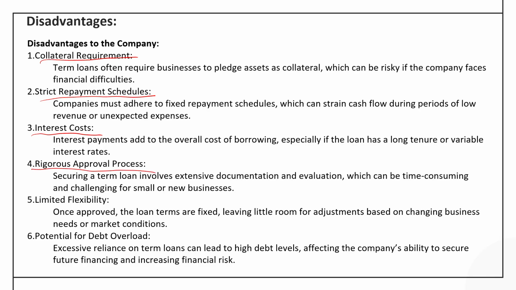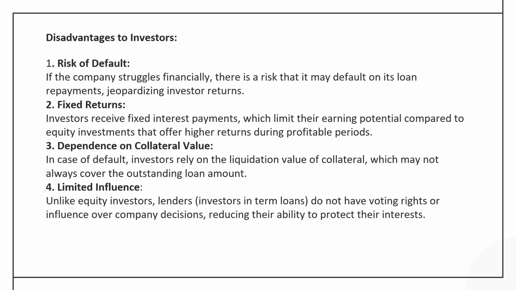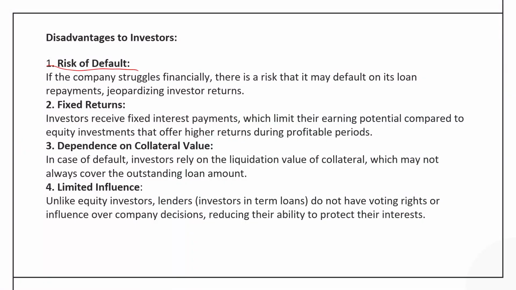And the banks actually follow a very rigorous process for approving the term loan. Then limited flexibility and potential for further debt. It is also not possible in case the company is already overburdened with the term loan and some other creditors of securities. There are certain disadvantages to the investors as well.